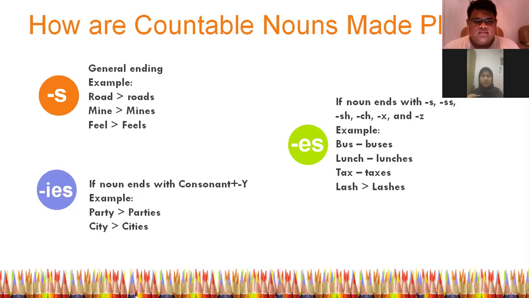And the second is if noun ends with consonant y, you can change y into ies. For example, party become parties and city become cities. And the third is if noun ends with s, ss, sh, ch, x, and z, you can change them into es. For example, bus become buses, lunch become lunches, tax become taxes, and lass become lasses.